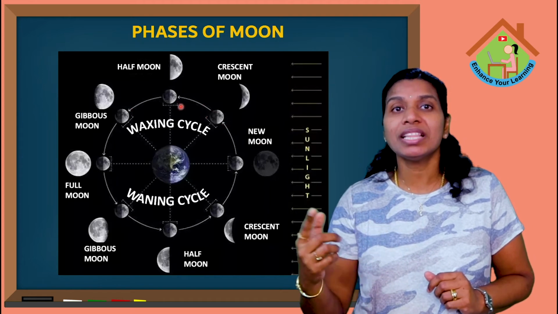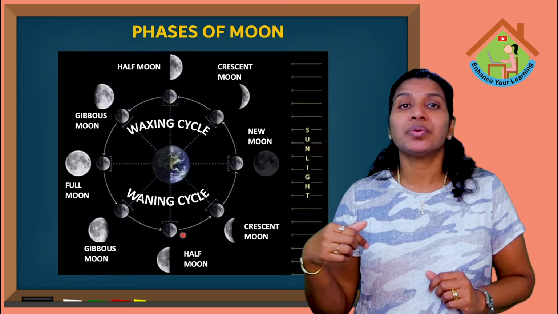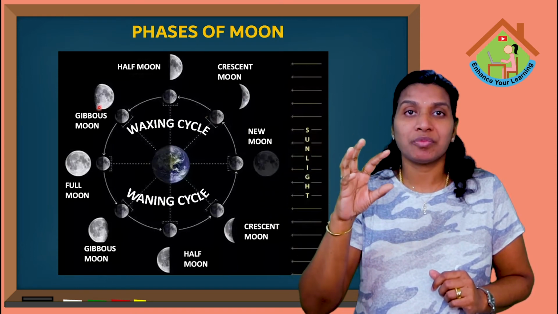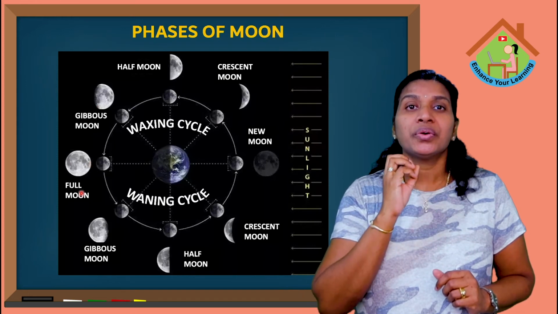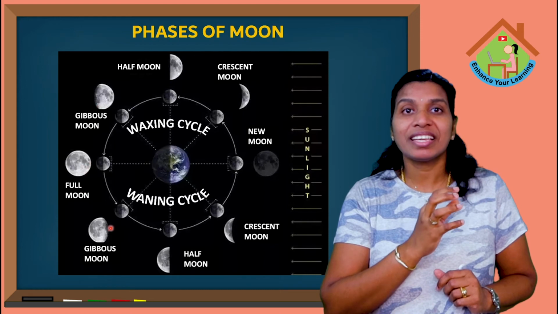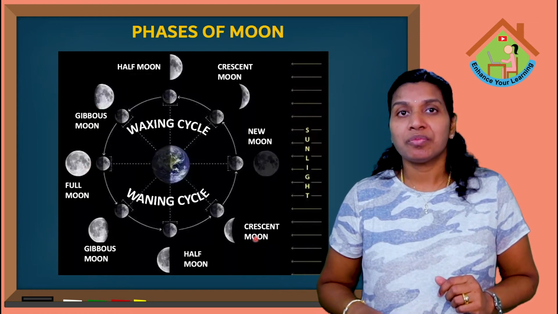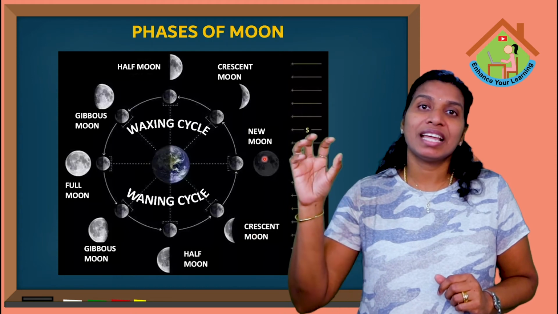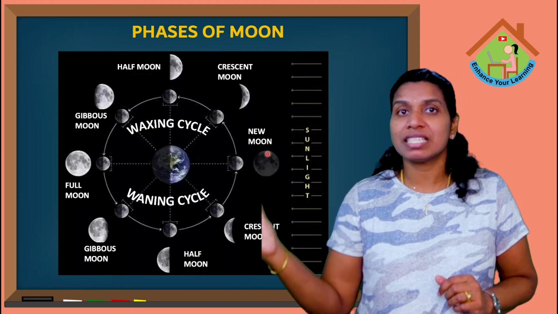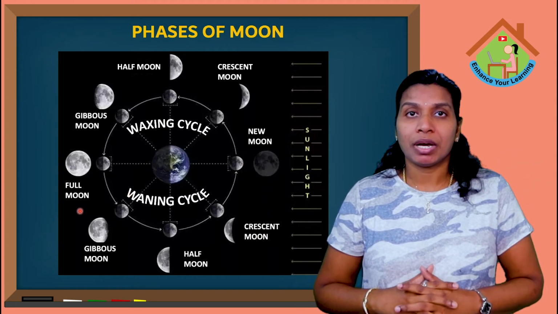So every month you can see these different phases of the moon like new moon, crescent moon, half moon, gibbous moon, full moon. After reaching full moon, the waning cycle starts again. So gibbous moon, half moon, crescent moon, and again new moon. Okay, so new moon is called Amavasya and full moon is called Purnima.